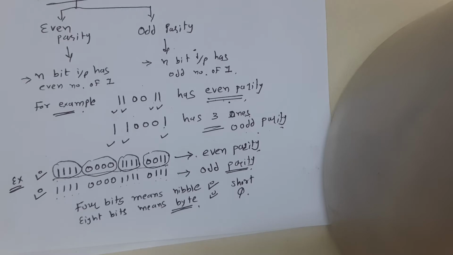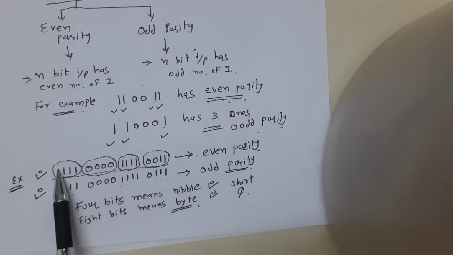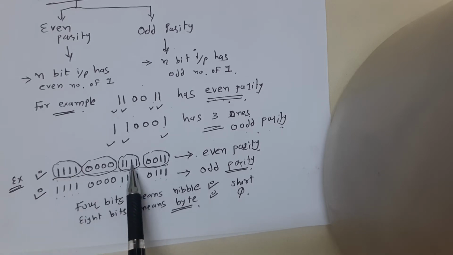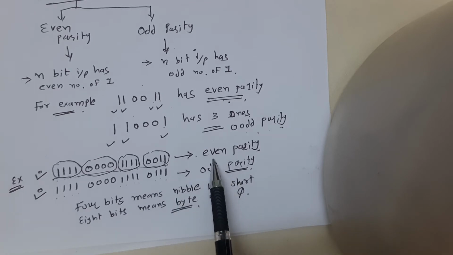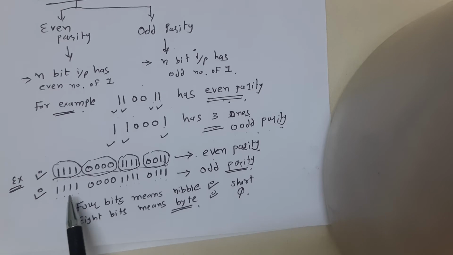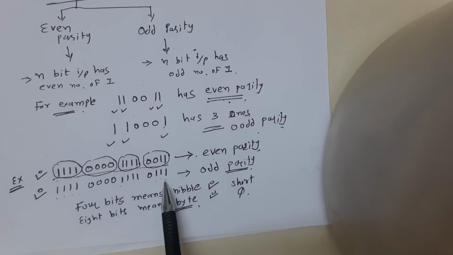So in this way, this binary number we divided into 4s and we find 1, 2, 3, 4, 5, 6, 7, 8, 9 and 10. 10 ones. That means an even number of 1s. Therefore it is known as even parity. Then 1, 2, 3, 4, 5, 6, 7, 8, 9, 10 and 11. 11 ones. That means an odd number of 1s. Therefore it is known as odd parity.